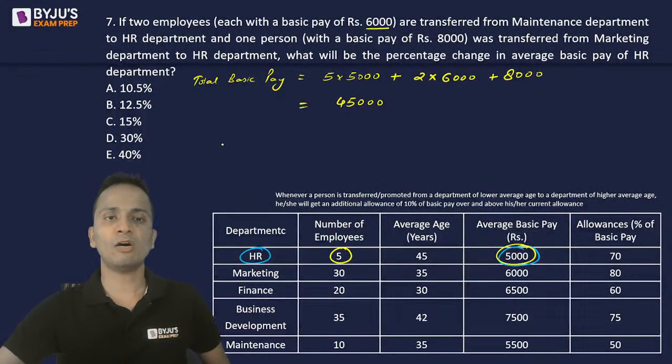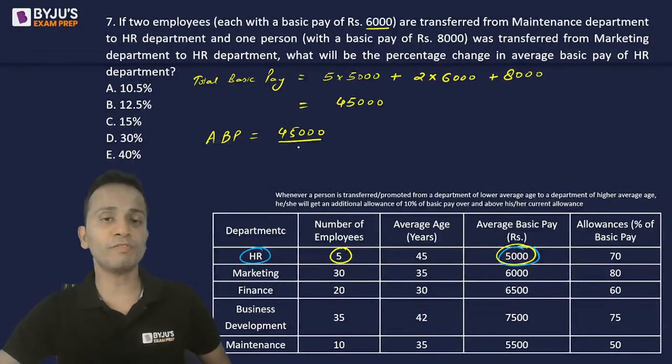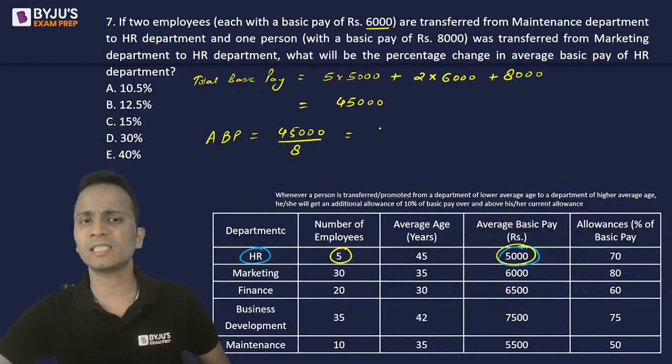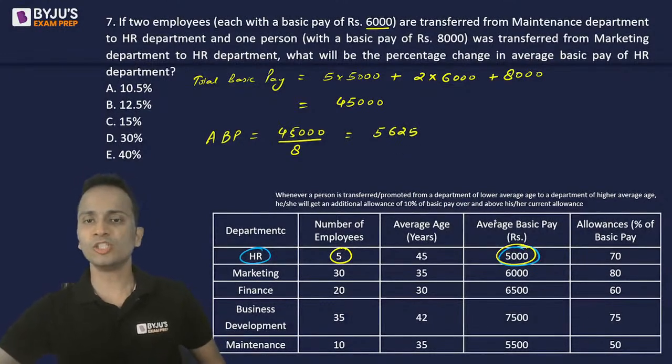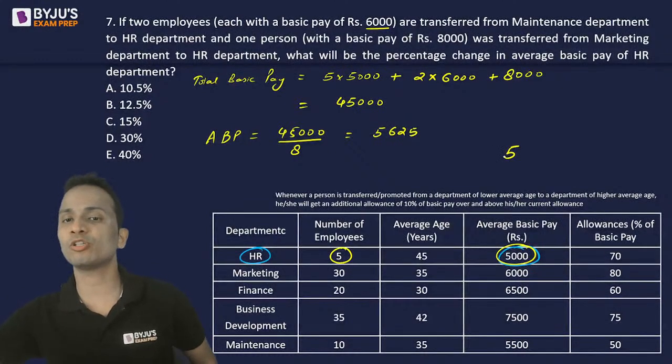Now the average basic pay will become 45,000 divided by the new number of employees, which is 8. So 45,000 divided by 8 is 5,625. Originally the average basic pay was 5,000, now it has become 5,625.